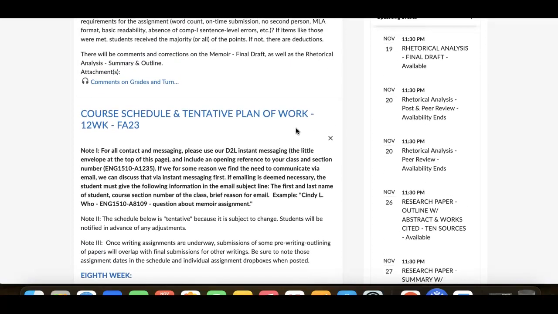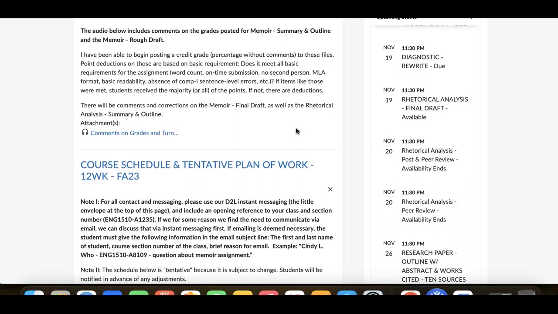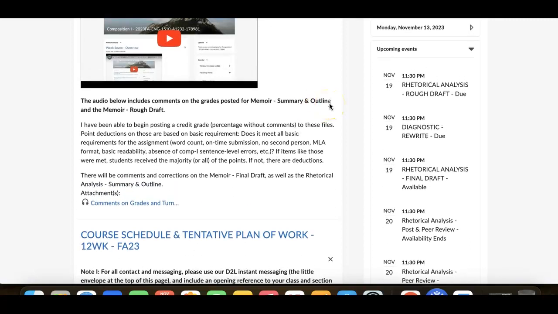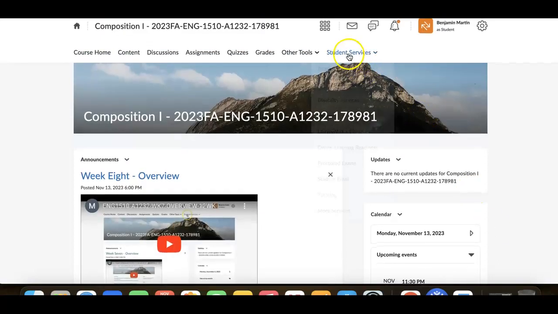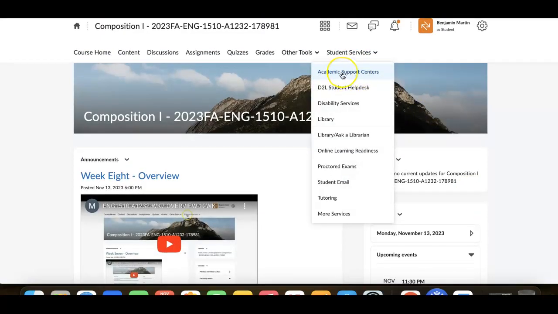For the memoirs, I also want to say though, guys, what I've graded so far on those diagnostic, memoir, and now summary outlines on rhetorical analysis, there's several of you that still have major issues at the sentence level. Remember, this is not a remediation course. I made tutoring recommendations, and if you're not adhering to that and going to the Academic Support Center and having someone help you with the drafting stage, it's not the obligation of a professor in a Comp 1 or Comp 2 to go line by line and tell you how to fix your spelling and comma splices and run-ons.